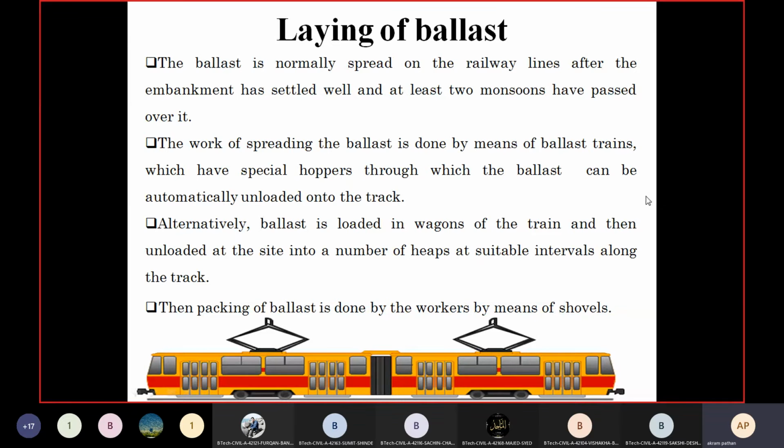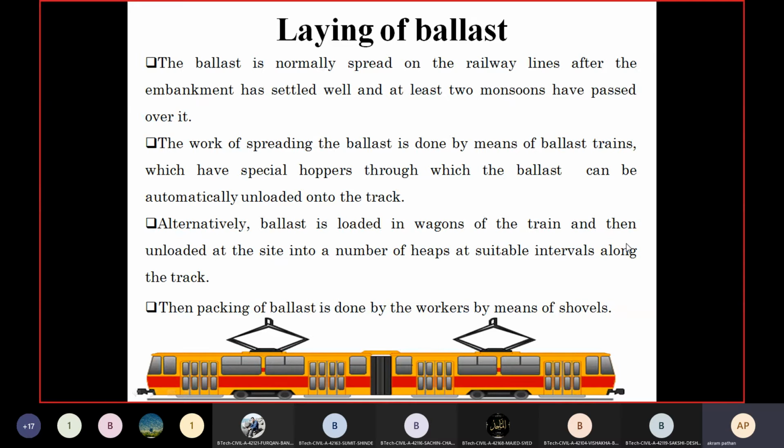The ballast is normally spread on the railway lines after the embankment has settled well and at least 2 monsoons have passed over it. So at least 2 monsoons should pass over it, and then only we can expose it to the railway, or after 2 months we have to open it for transportation for the railway.